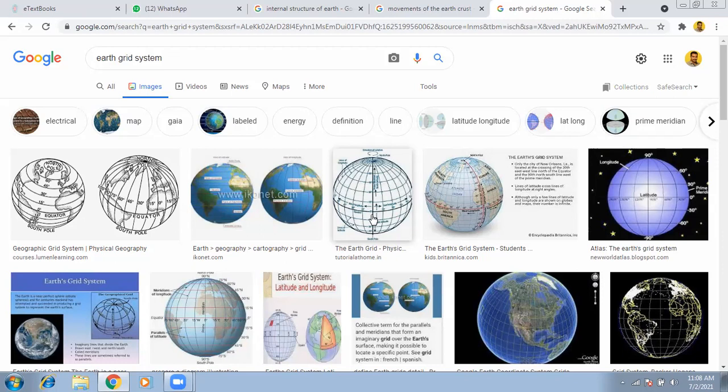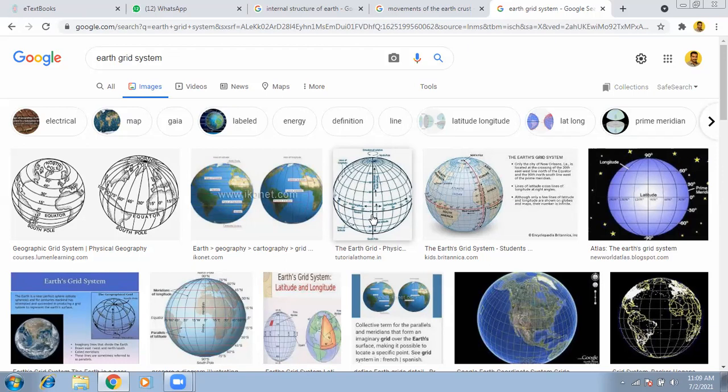With the help of these longitudes and latitudes, we can locate an area. For example, India is located between 37 degrees 6 minutes north latitude and 8 degrees 4 minutes north latitude.